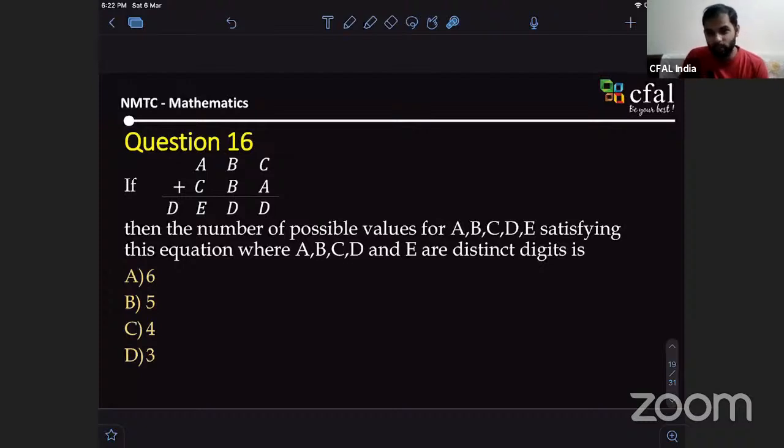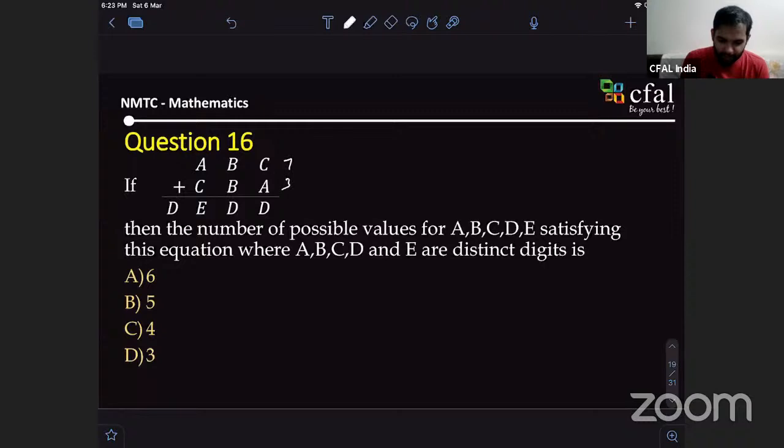D being 0? Can it be? D can be 0. No. Okay, no, it cannot be. Yes, it can be, sir, if C and D are 7 and 3 or 6 and 4. But we might find some issues. You are saying this can be 7 and 3.